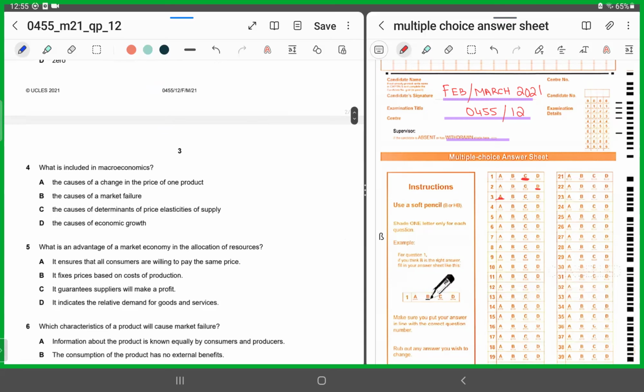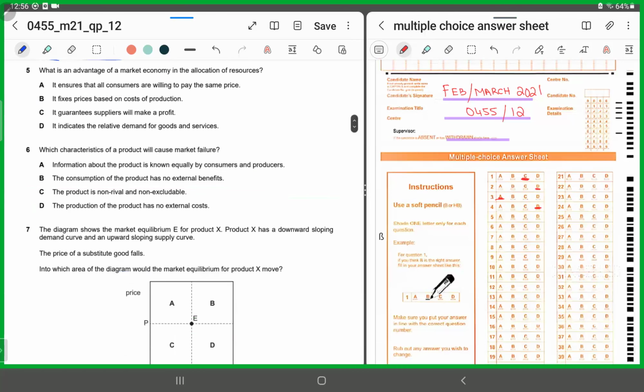MCQ number 4. What is included in macroeconomics? Macroeconomics is when we are talking about aggregates, when we are talking about the total economy. So out of these 4 options, there is going to be only one in which you are talking about the entire economy. If you look at A, B, and C, they all are talking about micro. The causes of change in the price of one product, the cause of market failure, the determinants of price elasticity of supply. It's only in D when we are talking about economic growth, when we are talking about the entire country, we're talking about aggregates, right? So for 4, it has to be D.